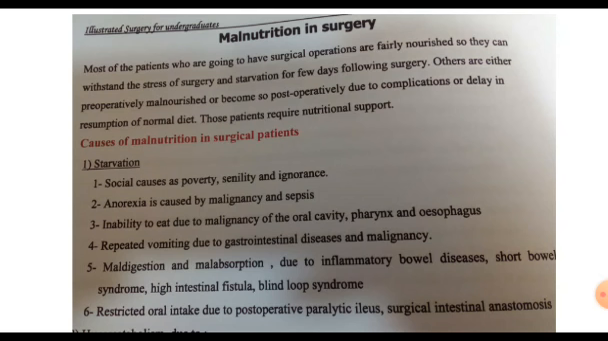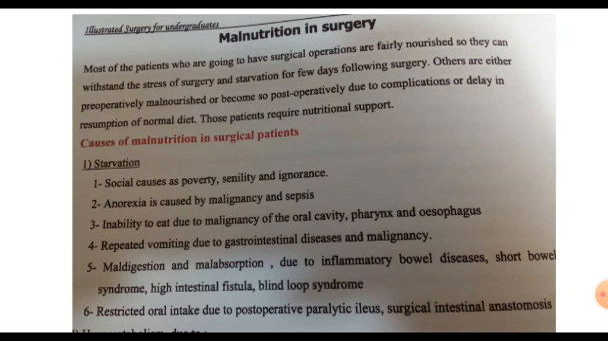Many malignancies of the oral cavity or the esophagus affect the nutrition of the patient. The patient can't swallow or is obstructed, so this leads to malnutrition. Repeated vomiting, gastrointestinal diseases, or gastrointestinal malignancies affect the absorption of the nutrients which the patient takes. Malabsorption syndrome leads to impaired absorption of the nutrients, as do the inflammatory bowel diseases.